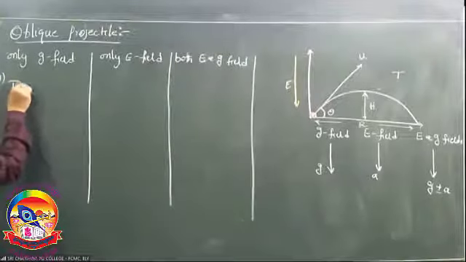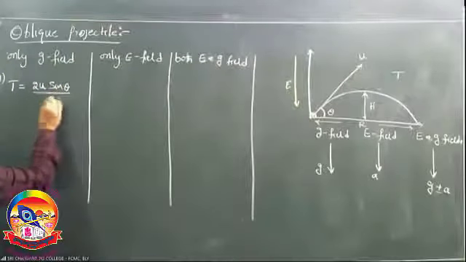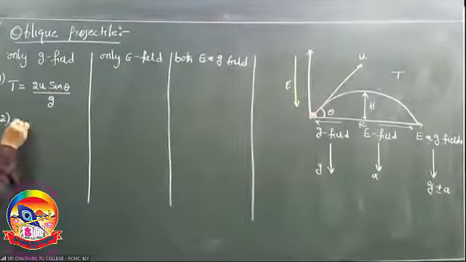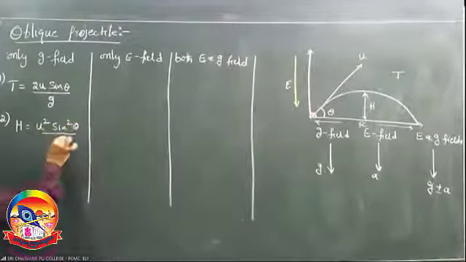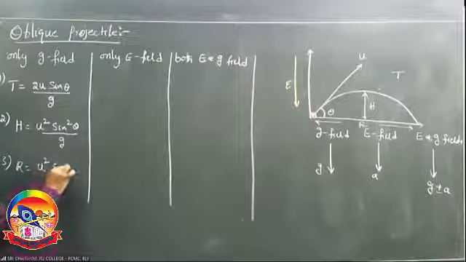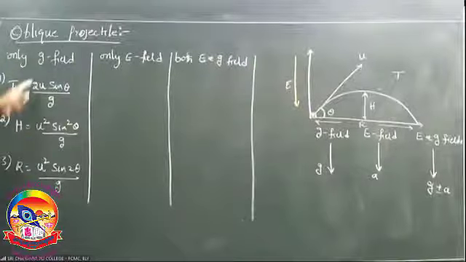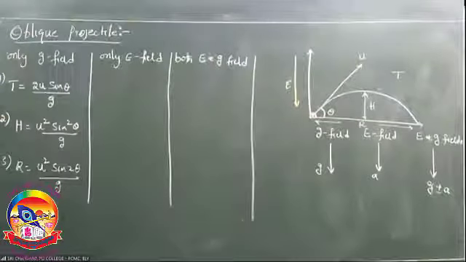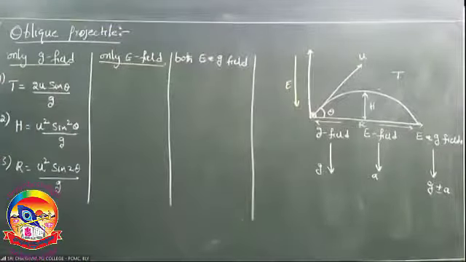We know time of flight, T is 2u sin theta by g. Maximum height, u square sin square theta by g. Range, u square sin 2 theta by g. Already you are familiar with these formulas from your first year. These hold when only the gravitational field is acting. Second, when only the electric field is acting, simply what to do?